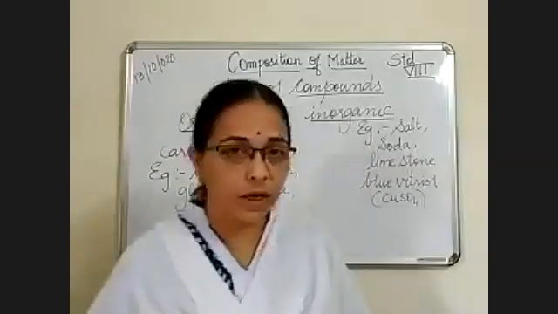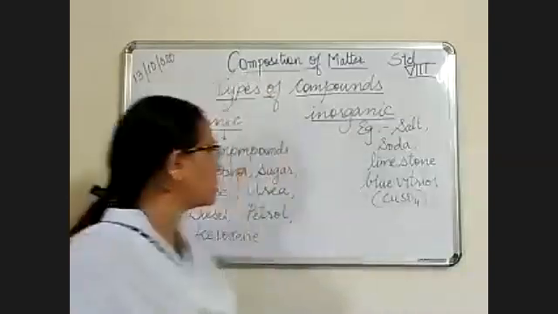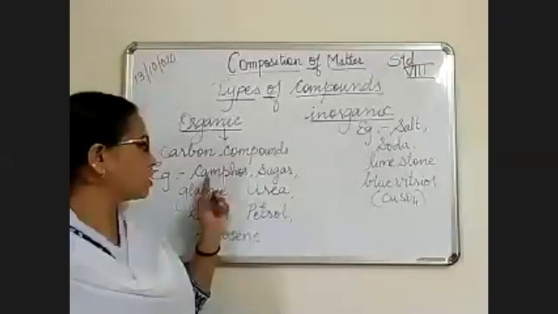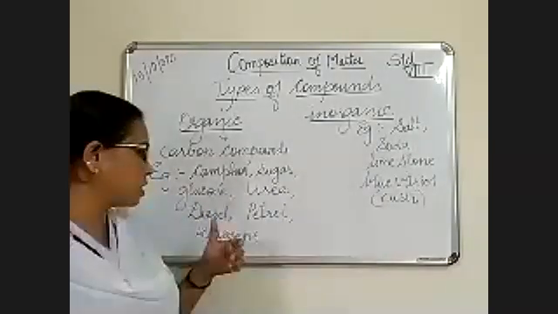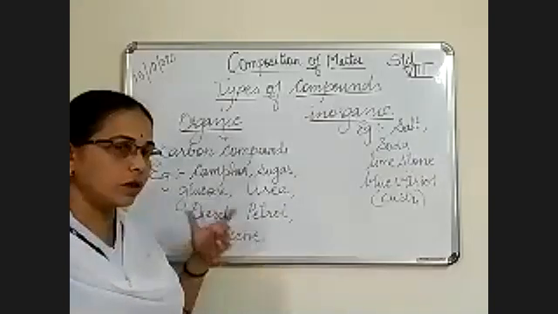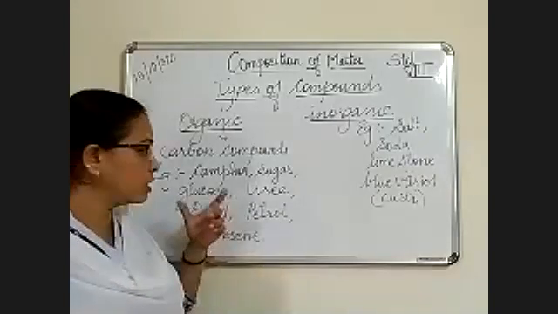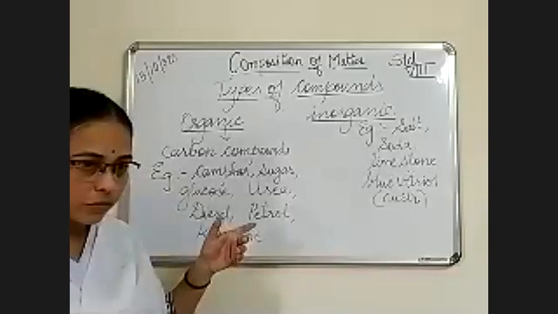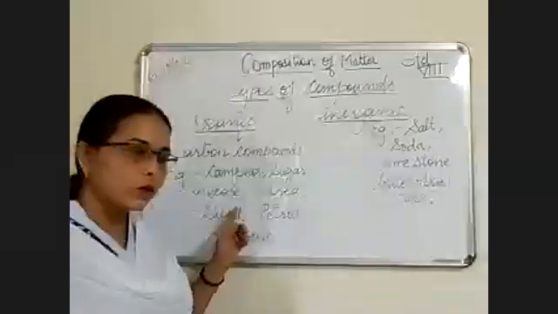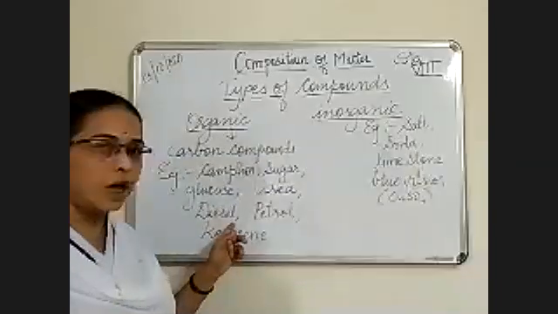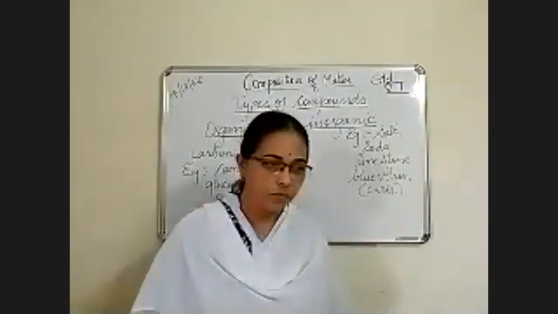Examples of organic compounds are camphor, sugar, glucose, urea, diesel, petrol, kerosene. These organic compounds have carbon in them.